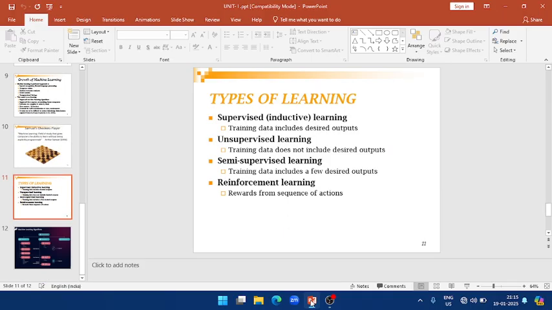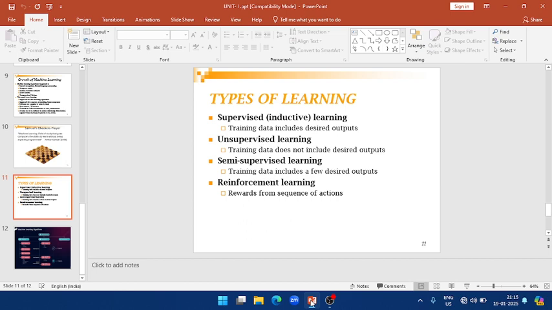And this machine learning, it has three types of learning. The first type is supervised learning, the second one is unsupervised learning, the third one is semi-supervised learning, and the final one is reinforcement learning. First, we see about supervised learning.